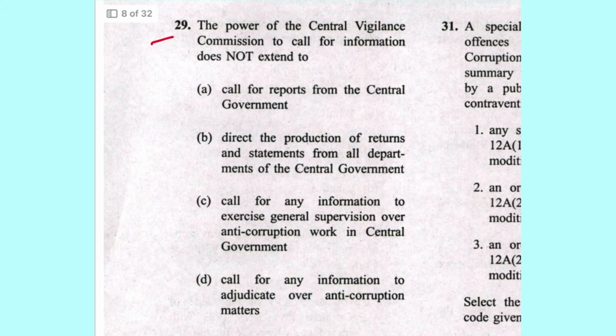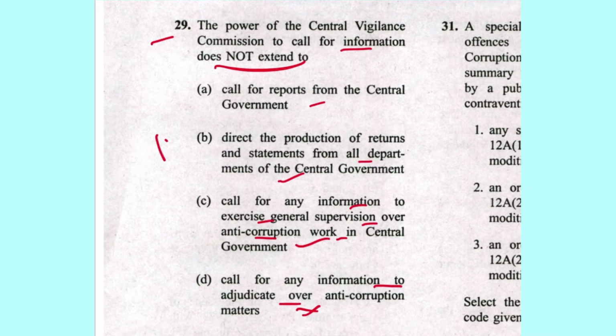Next, 29. The power of Central Vigilance Commission to call for information does not extend to call for report from central government, that the production of return and statement from all departments of central government, they can do this. Call for any information to exercise general supervision over anti-corruption work in central government, they can do this. Call for any information to adjudicate over anti-corruption matters. This is not mentioned. Power to call information is mentioned in section 18 of Central Vigilance Commission Act. So D is the answer.